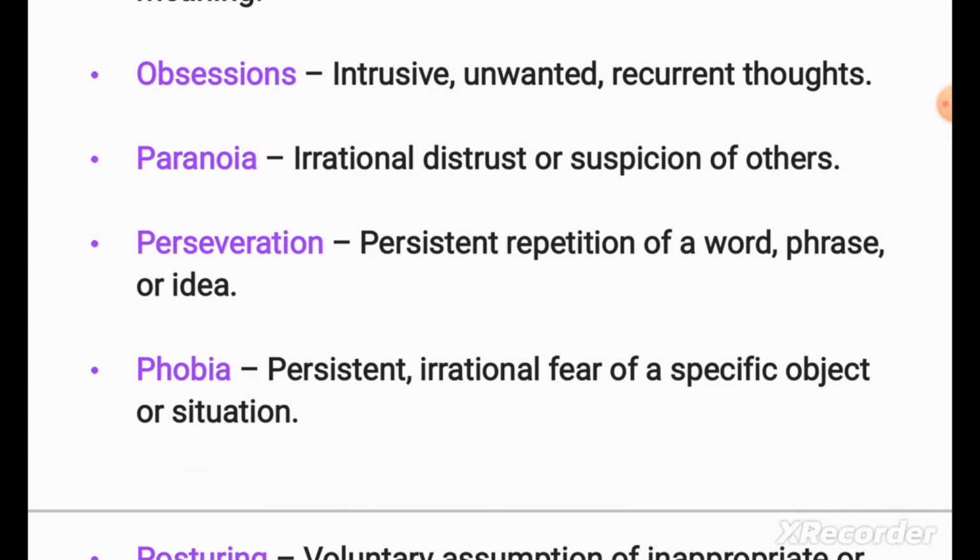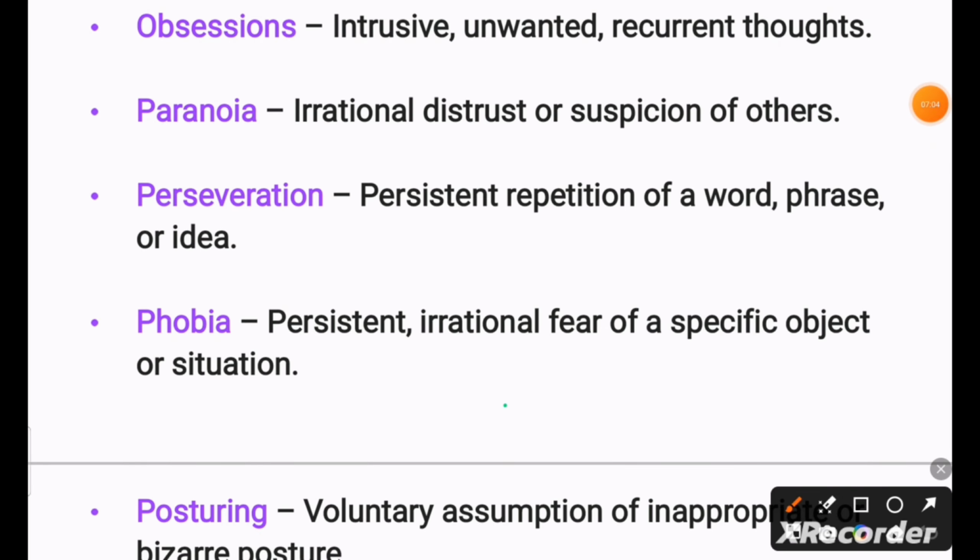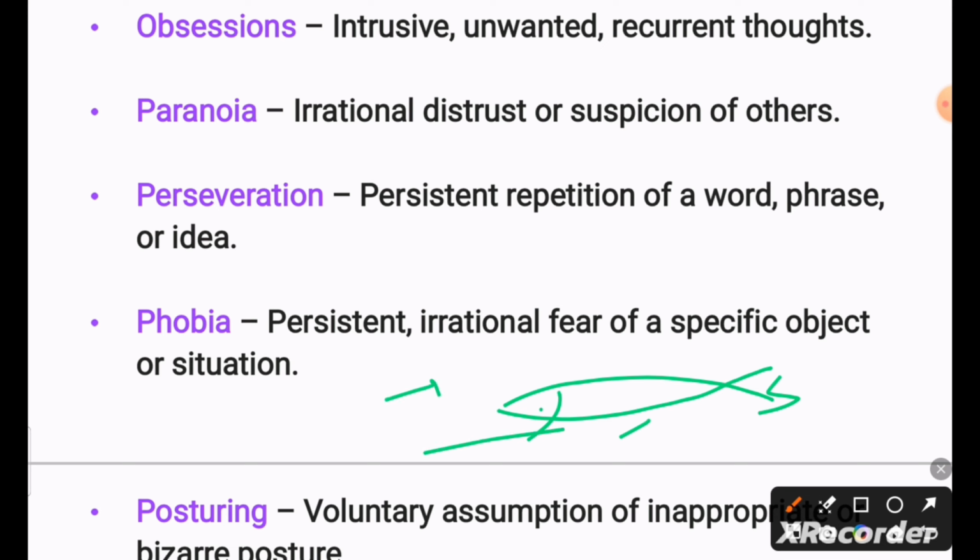Phobia means persistent irrational fear of a specific object or situation, like a person who has a fear of fish, and if you show them a fish, they will get afraid. This is a specific fear.